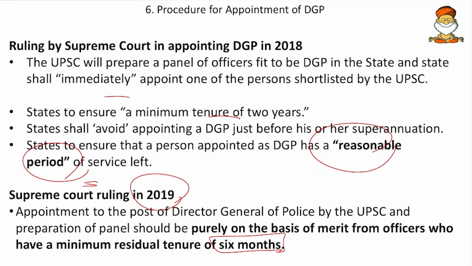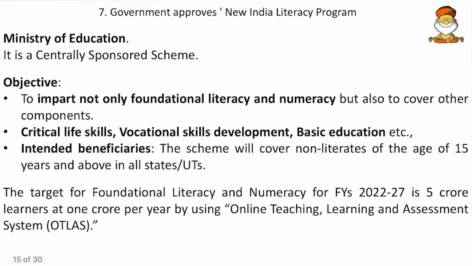So these are some of the facts, and various politics has been going on for the appointment of chief secretaries, then the DGPs and others. So all this will become important in that context. Then come to the next, the government approves the New India Literacy Program. So who does it? The Ministry of Education or the HRD Ministry, and it is a centrally sponsored scheme. So mark these two facts as important ones.